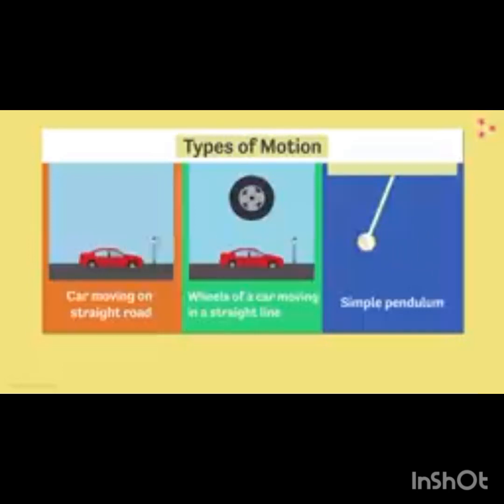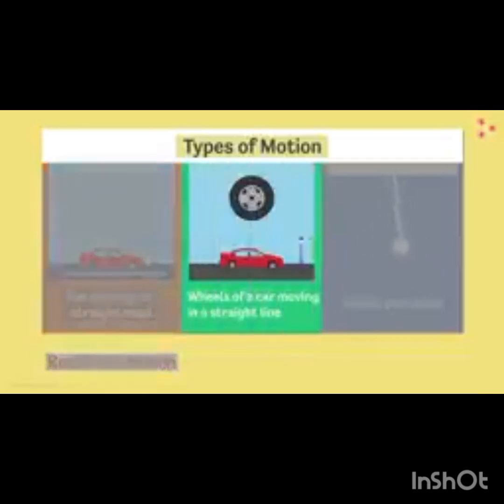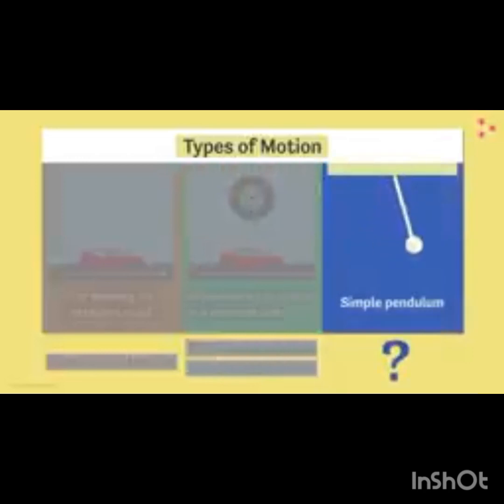Now see the types of motion with examples in short form. The first one is that a car is moving on a straight road or a straight path. Therefore the first case is an example of rectilinear motion. The second one is that the wheel of a car is rotating, but the car is moving in a straight line. Then what type of example is it? Since the wheels are rotating, that is rotational motion, but the car is moving in a straight path, so it is rectilinear motion. Therefore the second example contains both, rotational as well as rectilinear.